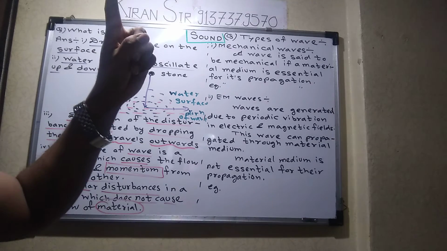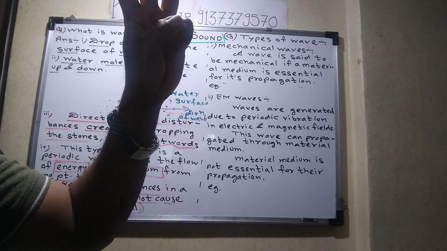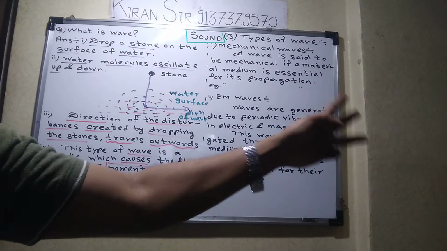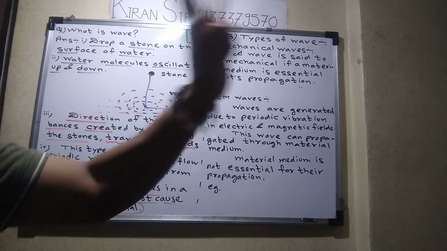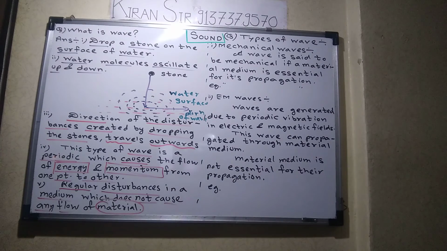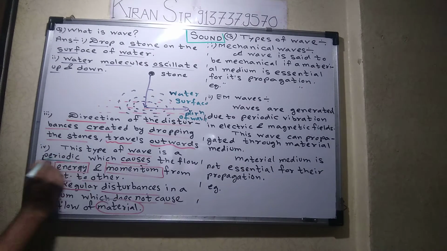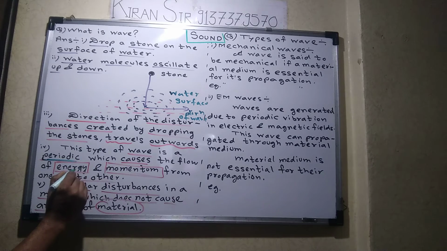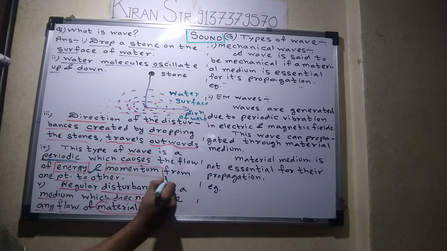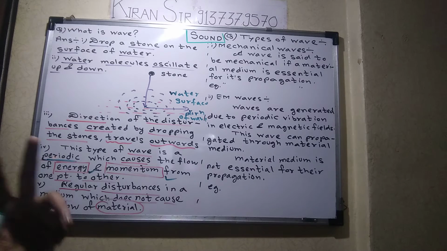The first point, drop a stone. Second, water molecules oscillate up and down. Third, direction is always outwards, of that disturbance. What is the fourth point? There is a flow. Flow of what? Energy and momentum. This type of wave is periodic, which causes the flow of energy and momentum from one point to another. That is the fourth point.